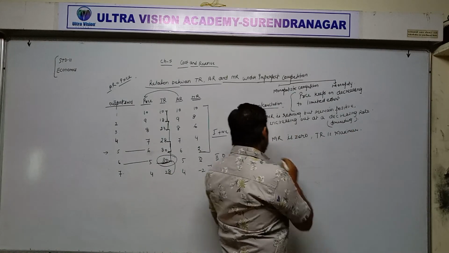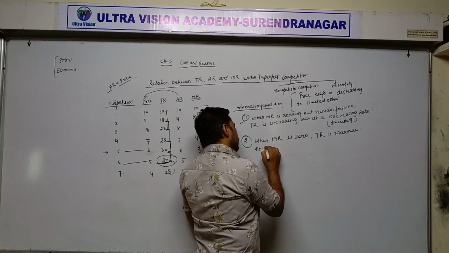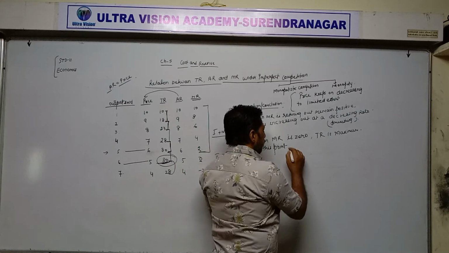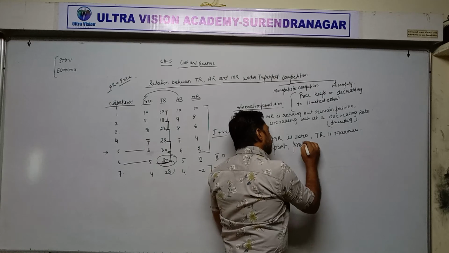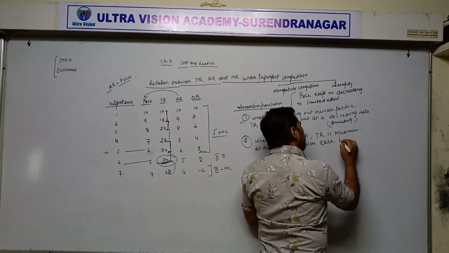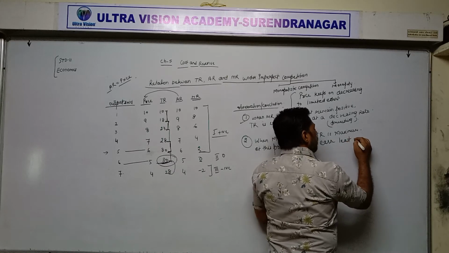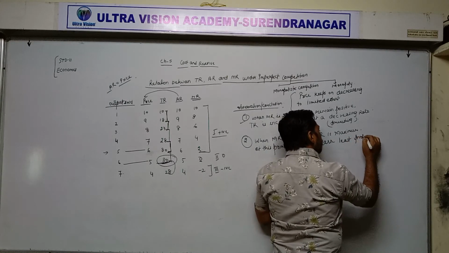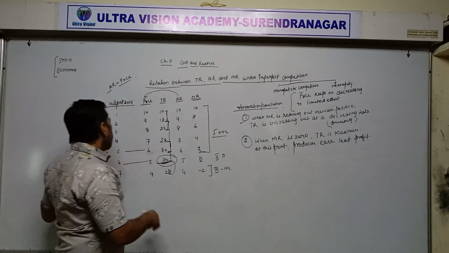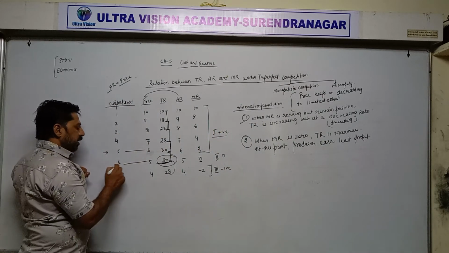TR is maximum means at this point, the producer earns least profit, minimum profit. Means he cannot think to sell more units beyond this point.